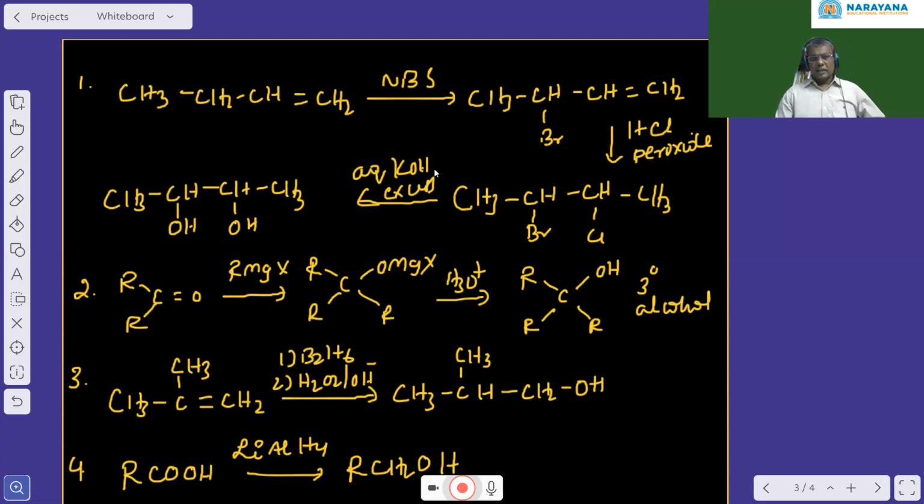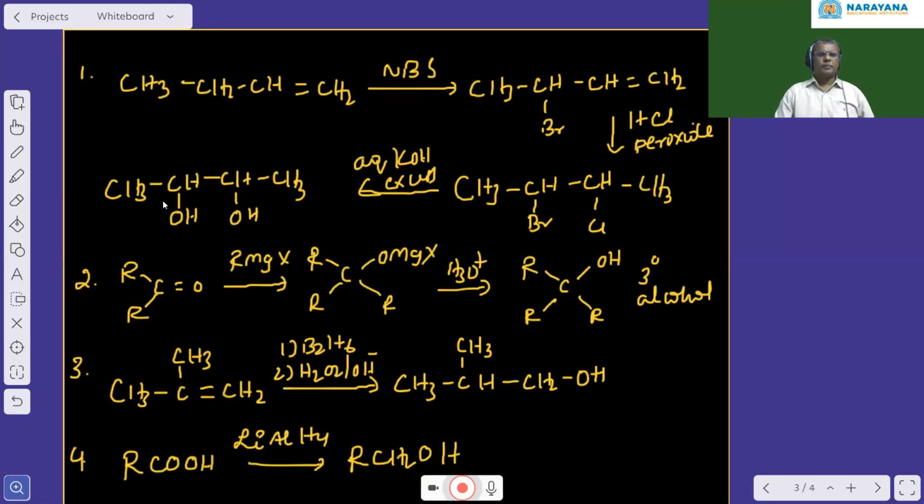When it is treated with aqueous KOH in excess, both bromine and chlorine are substituted. Then you will get butane-2,3-diol, as Br and Cl are both substituted by OH. So option 2 is correct.